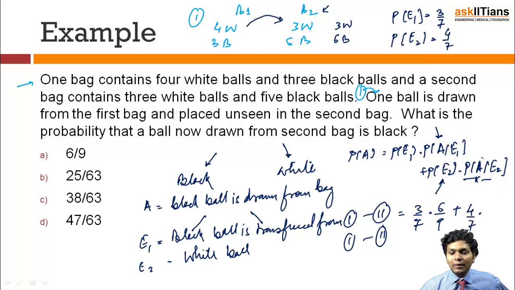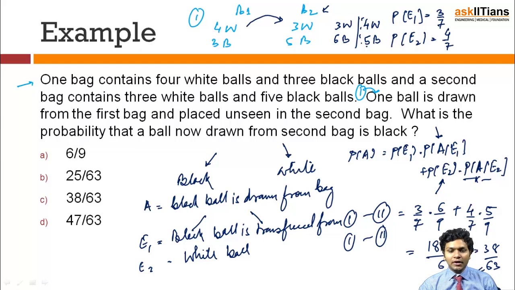And the second part is the probability of finding a black ball given that a white ball was transferred. If a white ball was transferred, the bag will have 4 white and 5 black, and the probability of finding a black ball in this case will be 5 by 9. So the final answer is (18 plus 20) by 63, which is 38 by 63. The probability of finding a black ball from the second bag is 38 by 63, and hence option number 3.